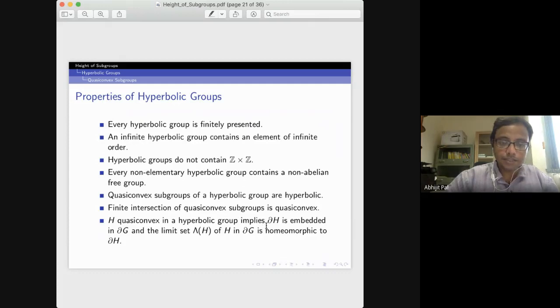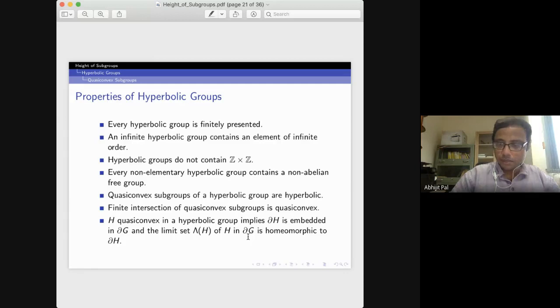And in fact, this boundary of H is embedded in the boundary of G. The limit set of H, I mean the set of all accumulation points of H in the boundary of G, is just homeomorphic to the boundary of H.